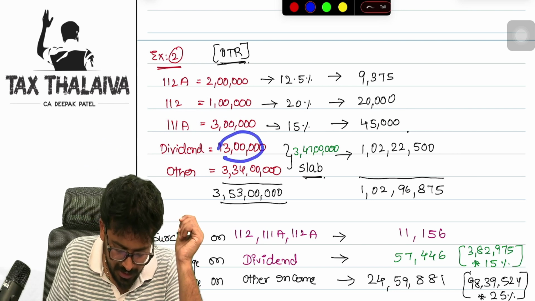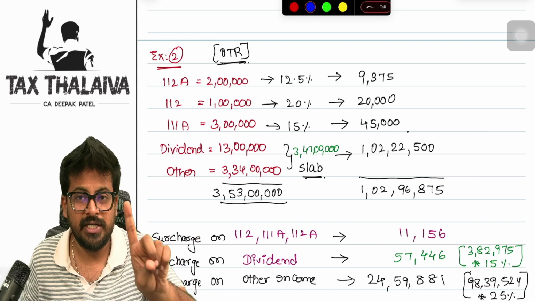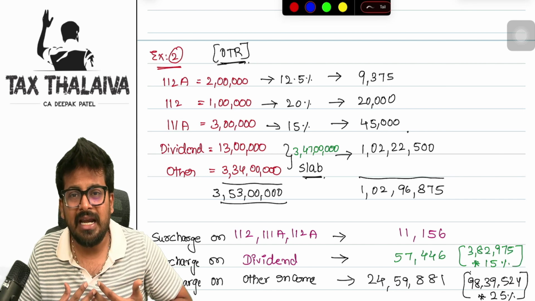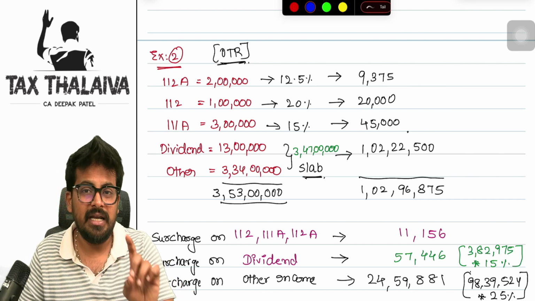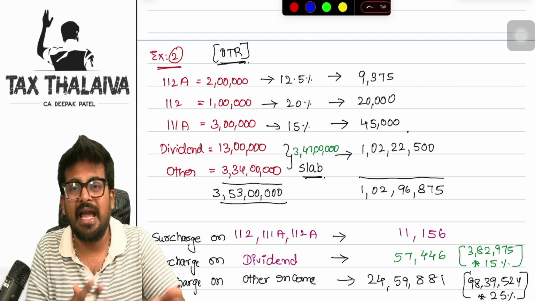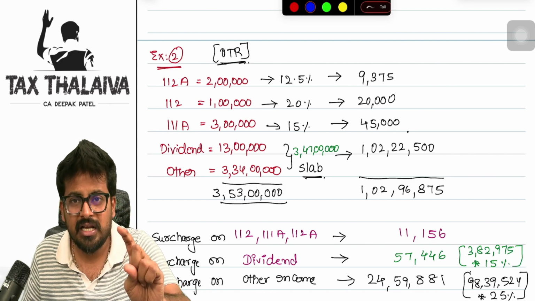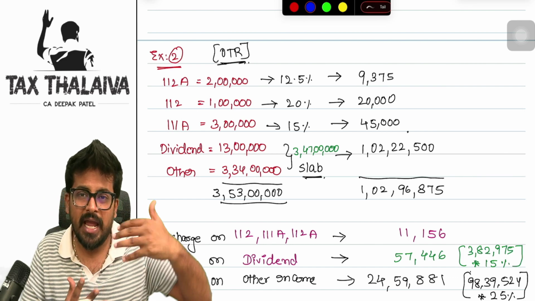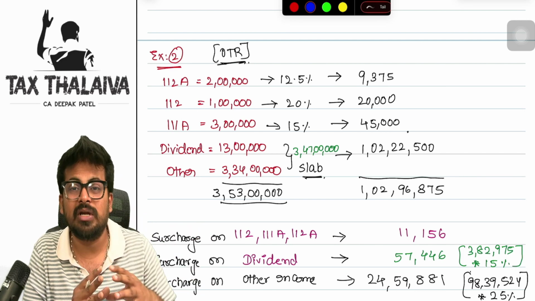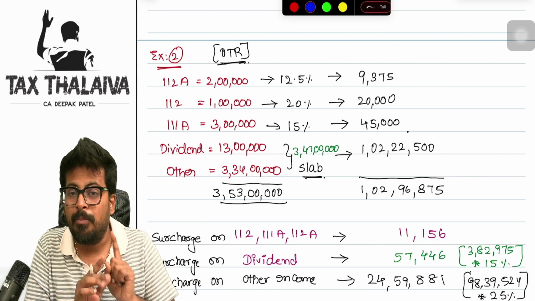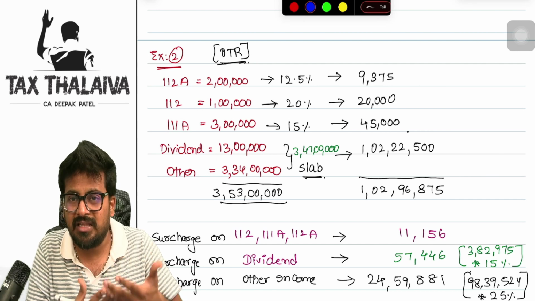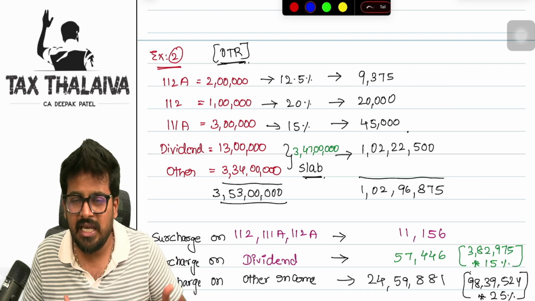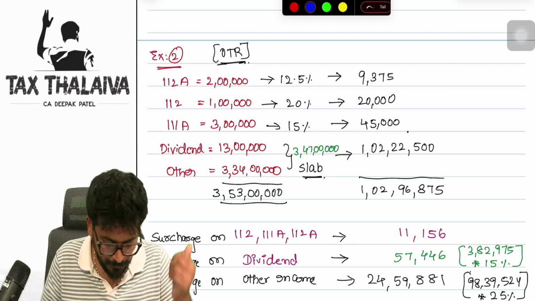When it comes to dividend income, we do not have a special tax rate for dividend income. Though for surcharge purpose we are treating it as a special income, it does not have any special tax rate as such. Means dividend income will be taxed as per the slab rates only. So I have to mix it with the other income to calculate the basic tax liability. But I cannot mix it with other income in order to calculate the surcharge on dividend income, boss. We will see how we can do this now.